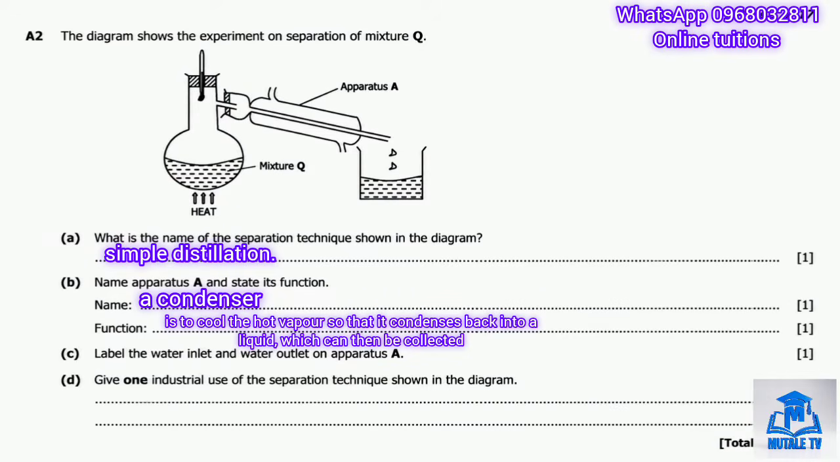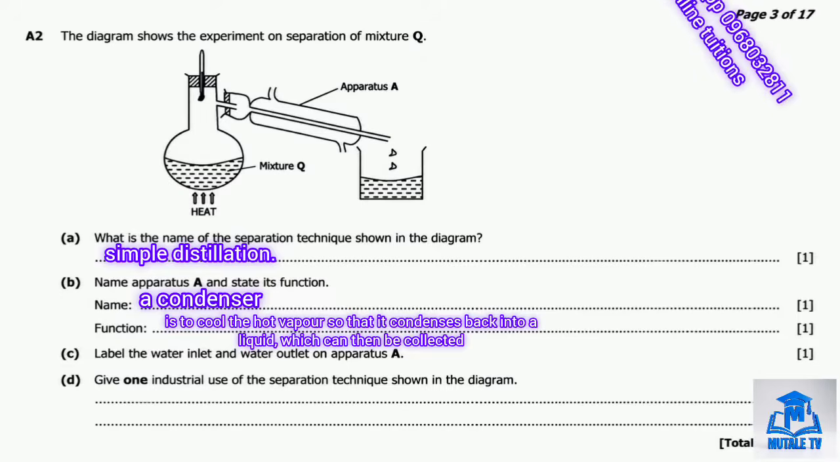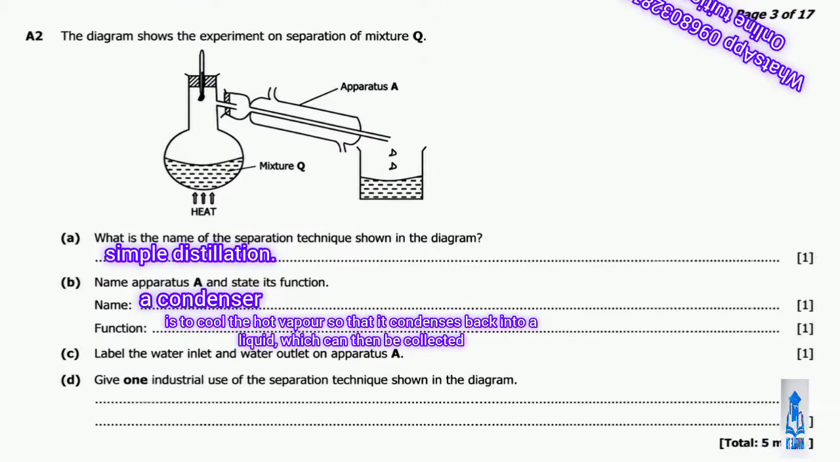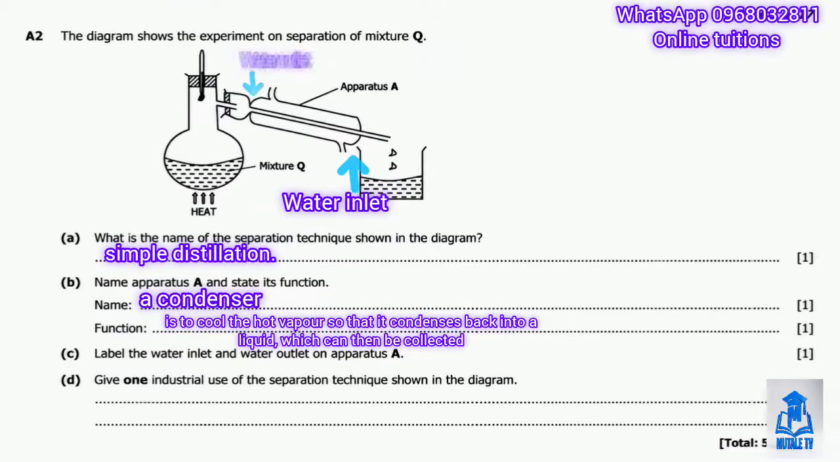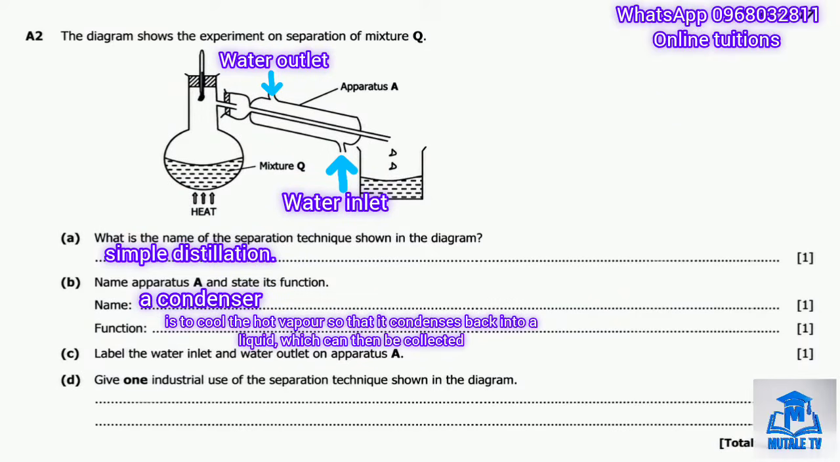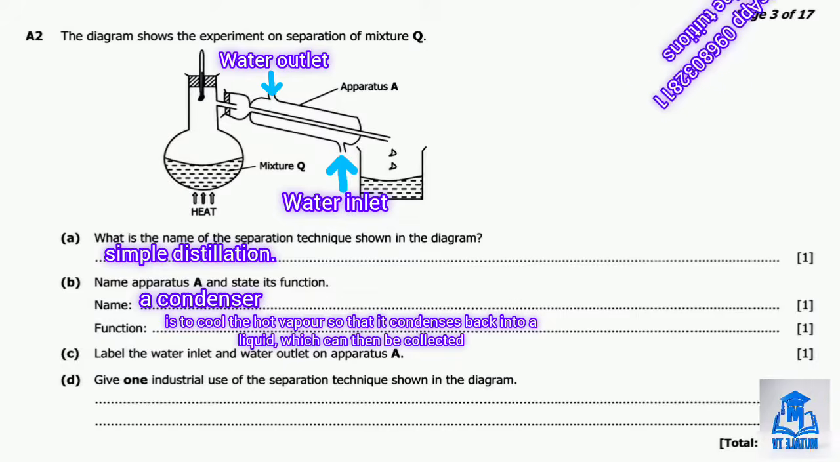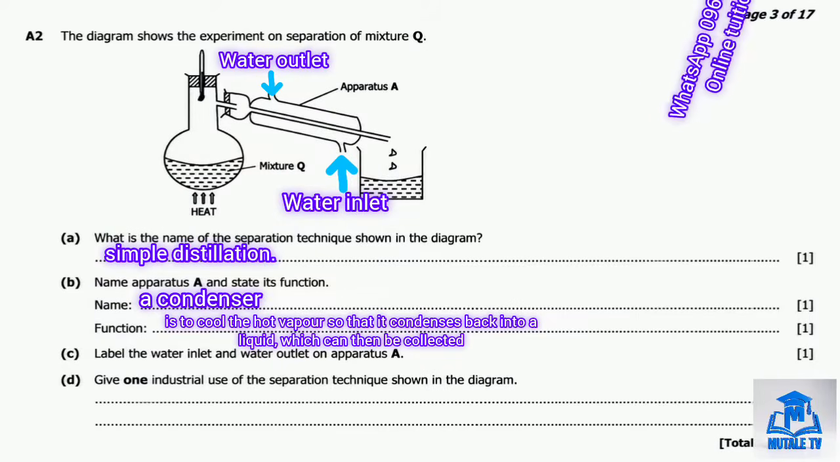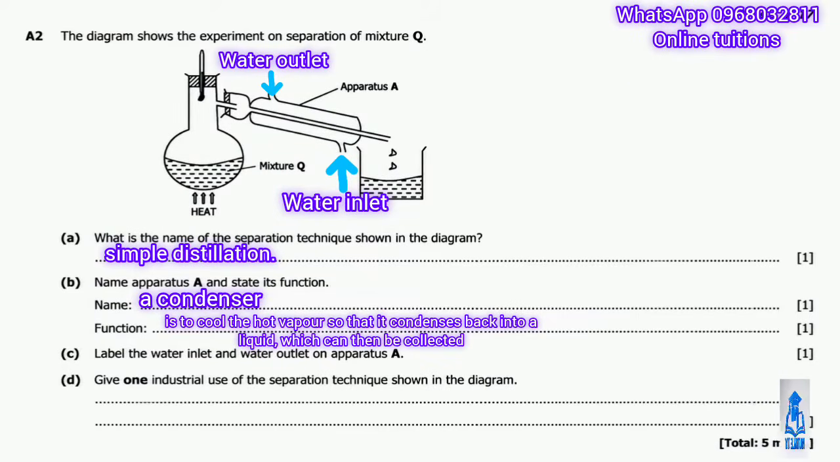So part C asks us to label the water inlet and outlet on apparatus A. So the rule here is that the water always enters at the bottom of the condenser and leaves at the top. This is so that the condenser fills completely with water, giving the most efficient cooling, working against gravity rather than just running straight through. Okay, moving on to question D. So question D reads, give one industrial use of this separation technique.